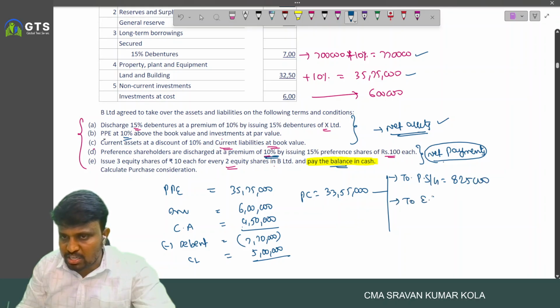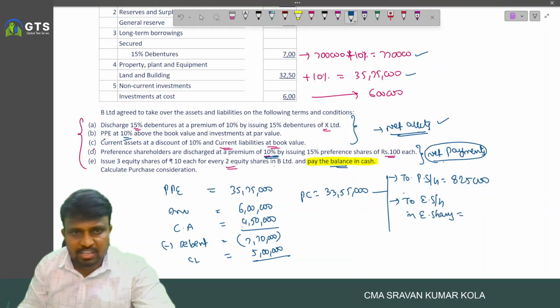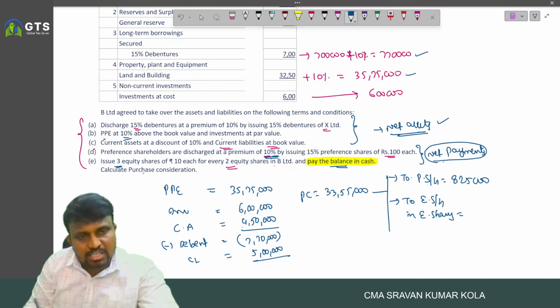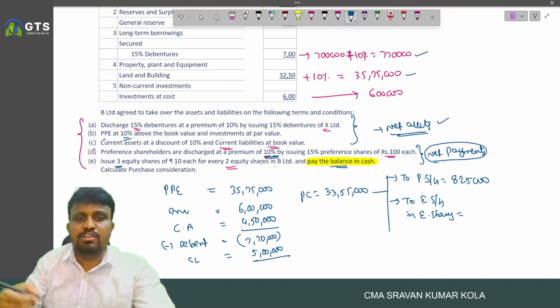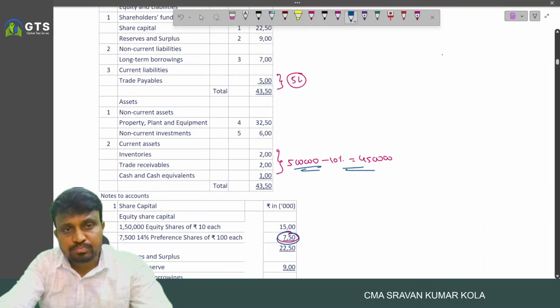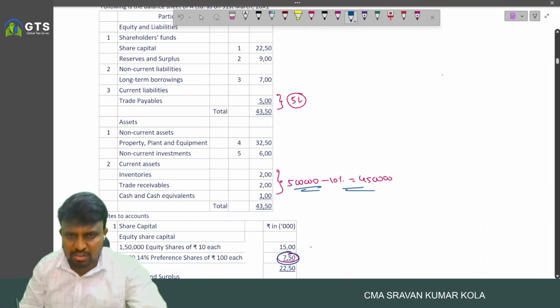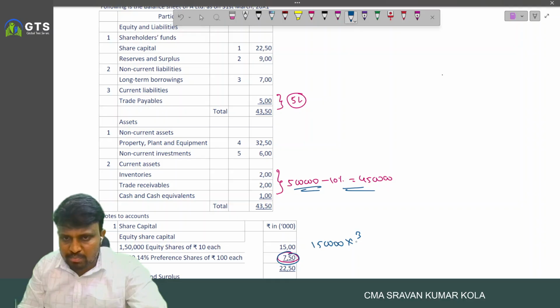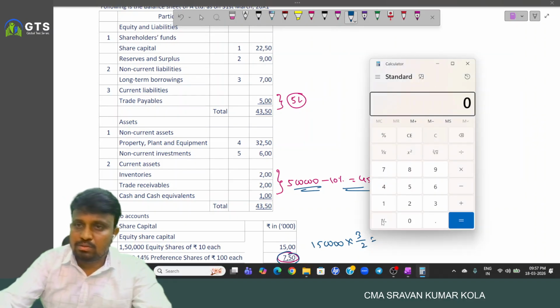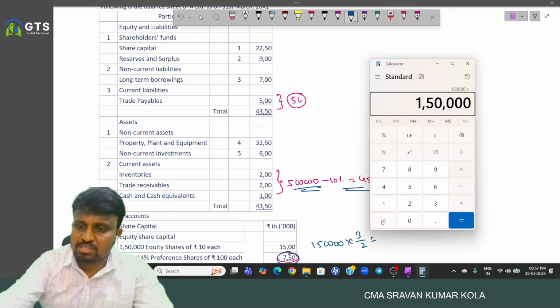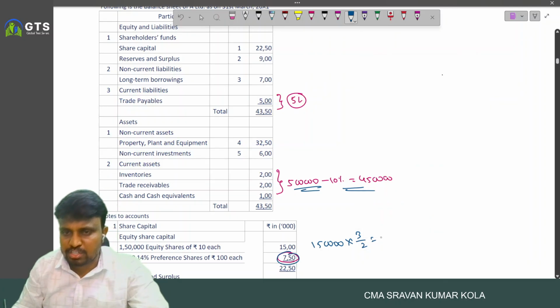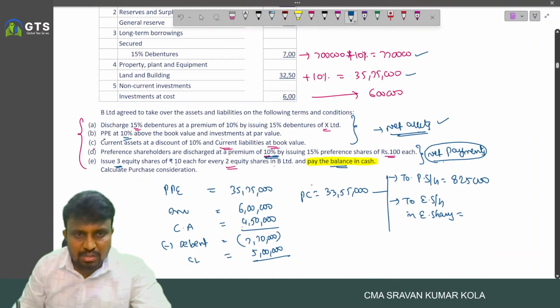And to the equity shareholders in terms of equity shares: 3 equity shares of 10 each for every 2 equity shares. 3 for 2. And in B Limited, how many equity shares we have? 1,50,000 into 3 by 2. How many shares we agreed to issue? So 2,25,000 shares, and each share was issued at par.